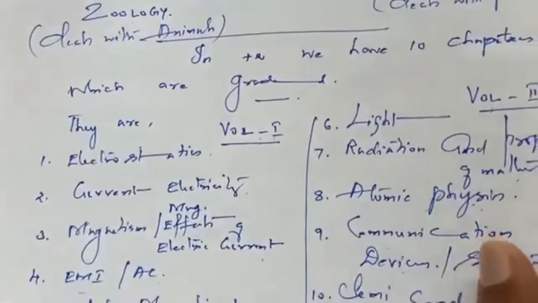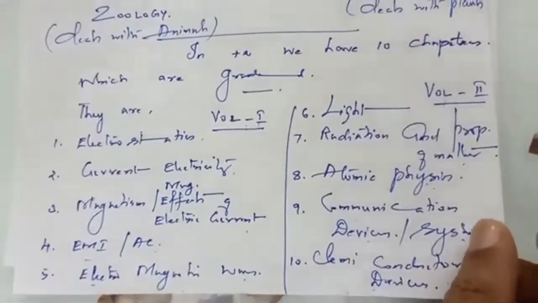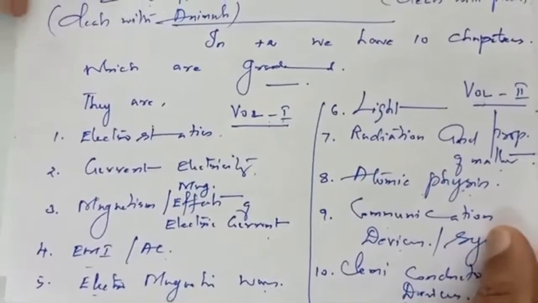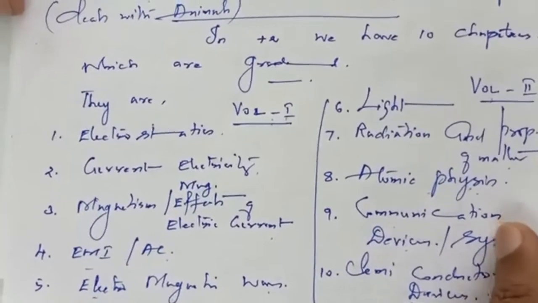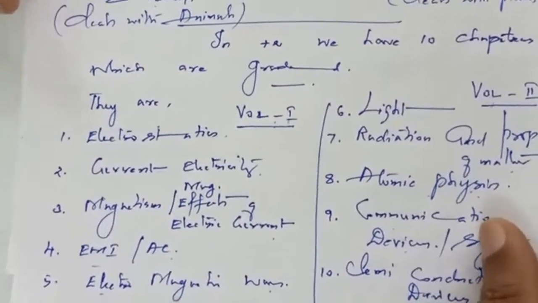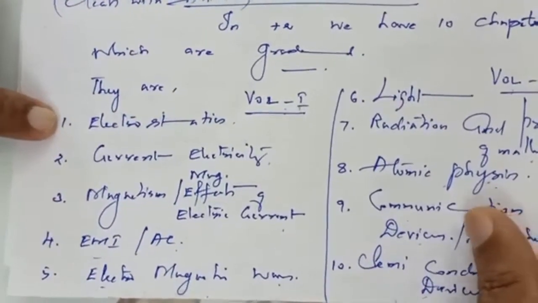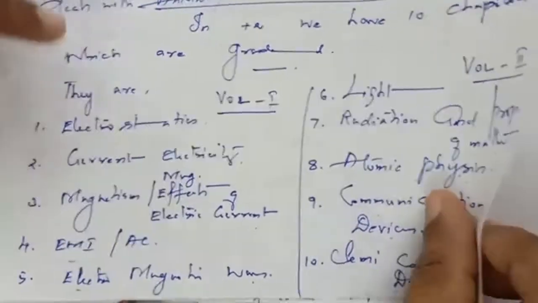Of these chapters, the government is going to reduce some 30 to 40% due to this corona and COVID issue. Which are those chapters they are going to delete? We don't have an idea, and therefore let us start with electrostatics, because there is no chance for deletion or omission of this chapter, electrostatics.